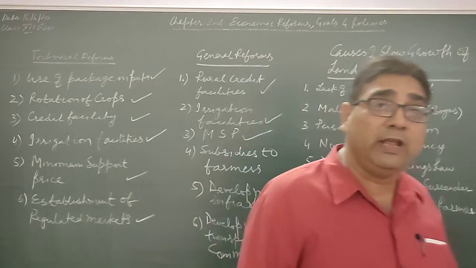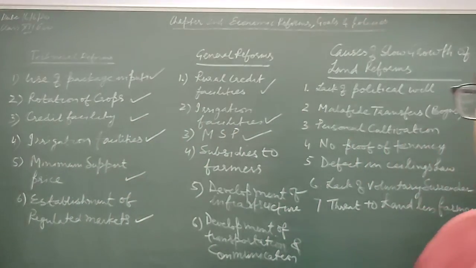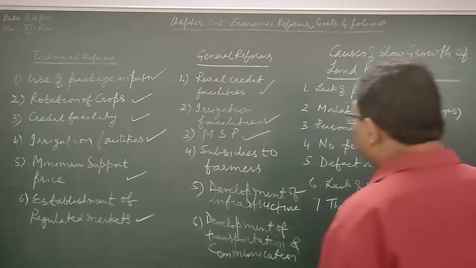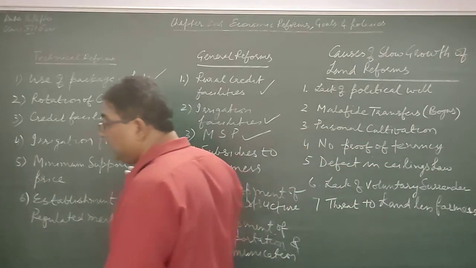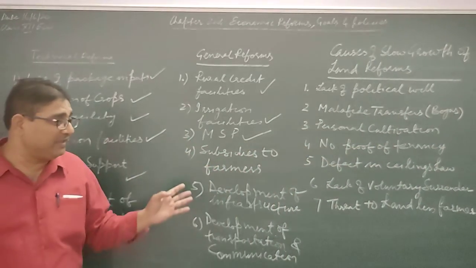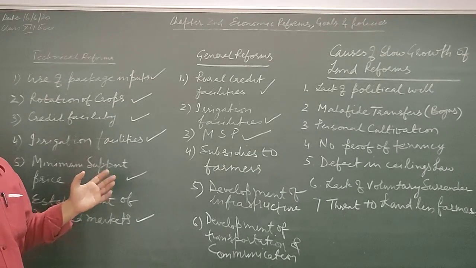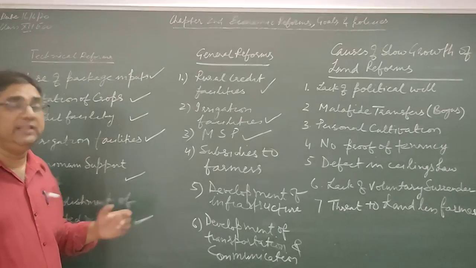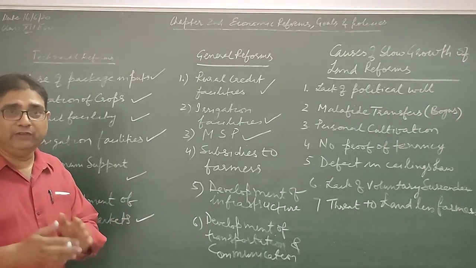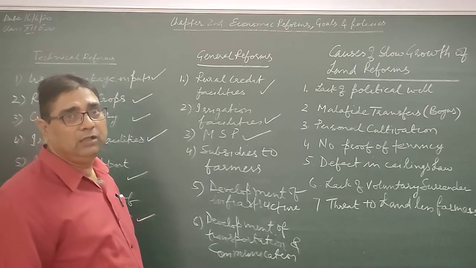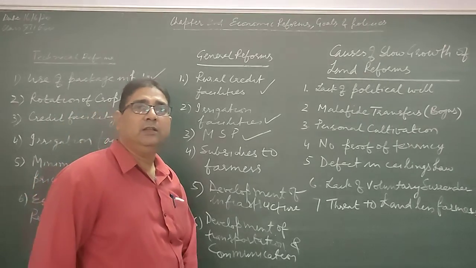The farmer should get the subsidized loan and subsidies on the purchase of chemical fertilizer, HYV seeds, pesticide, insecticide, and other technical things like there is a cutworm machine, right, which helps in cutting the crops.